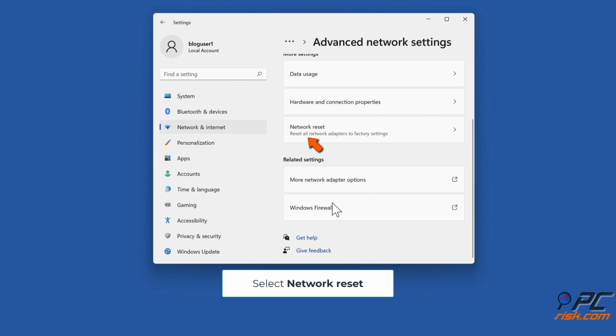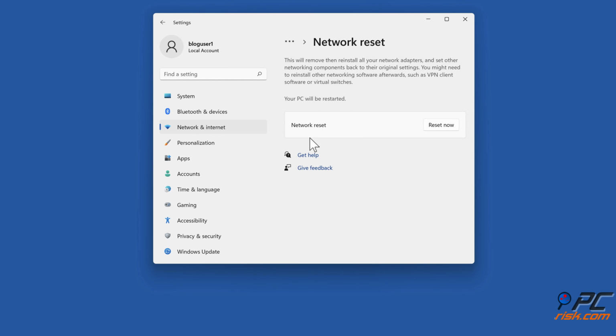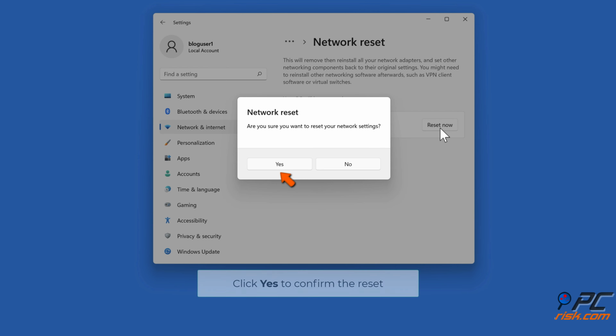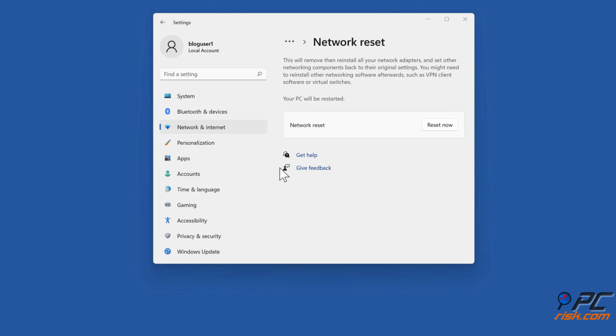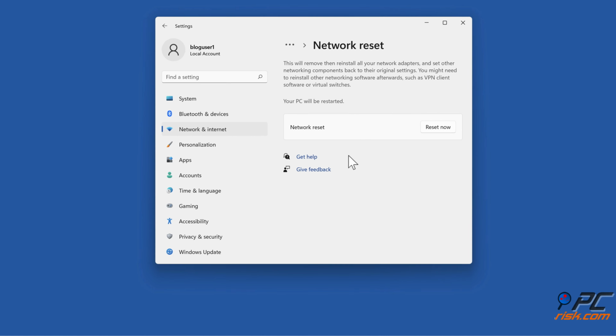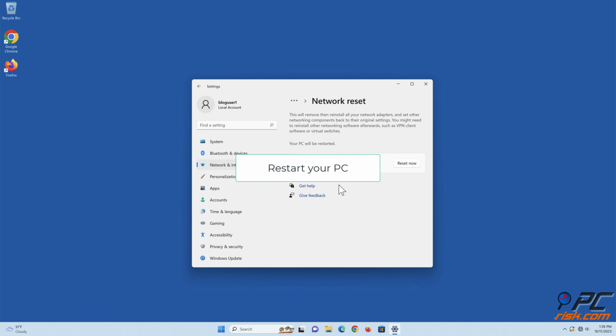Select Network Reset. Click Reset now. Click Yes to confirm the reset. Click Close when prompted. Restart your PC.